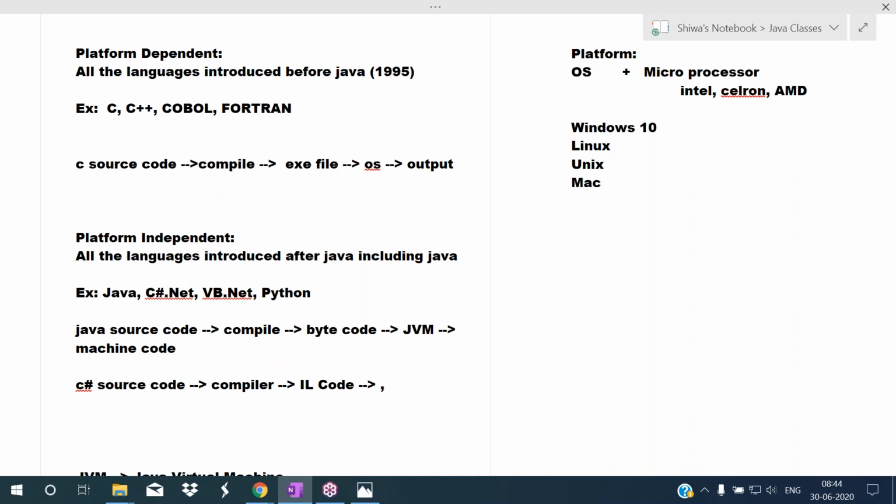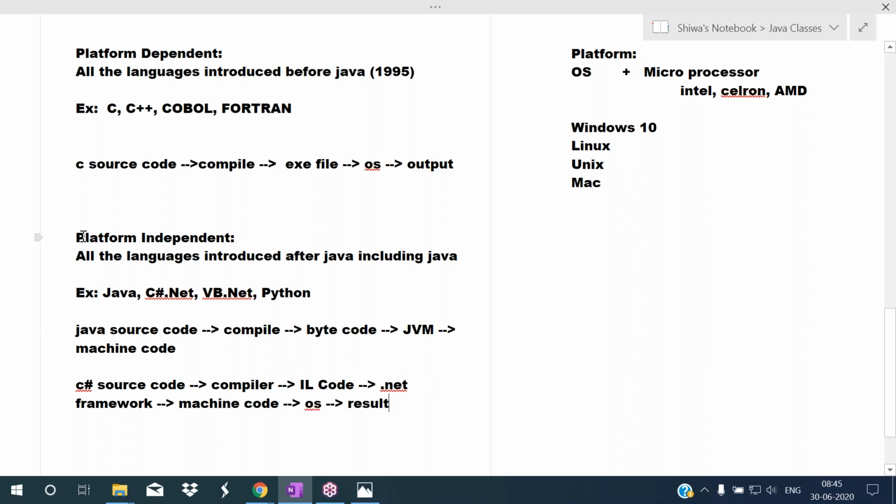That is .NET framework. So this .NET framework translates IL code to the machine code, which can be understood by the operating system. So the operating system displays the result to us. So this is the C Sharp program execution process.